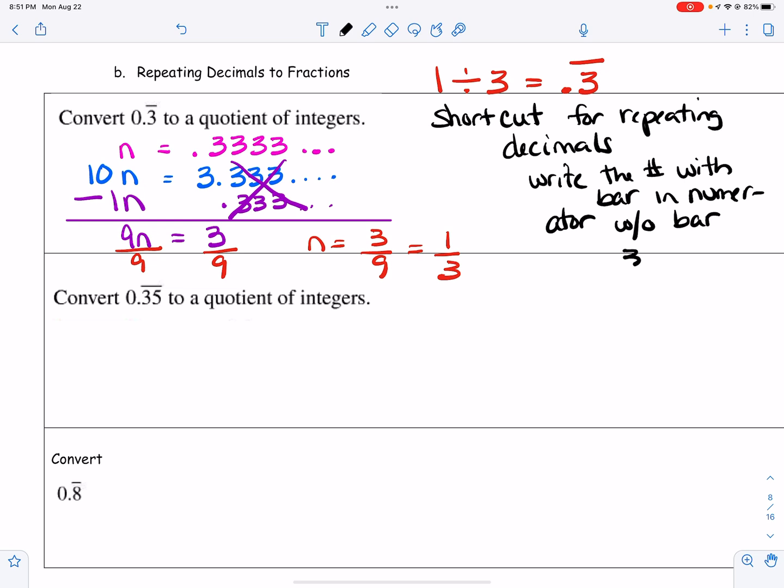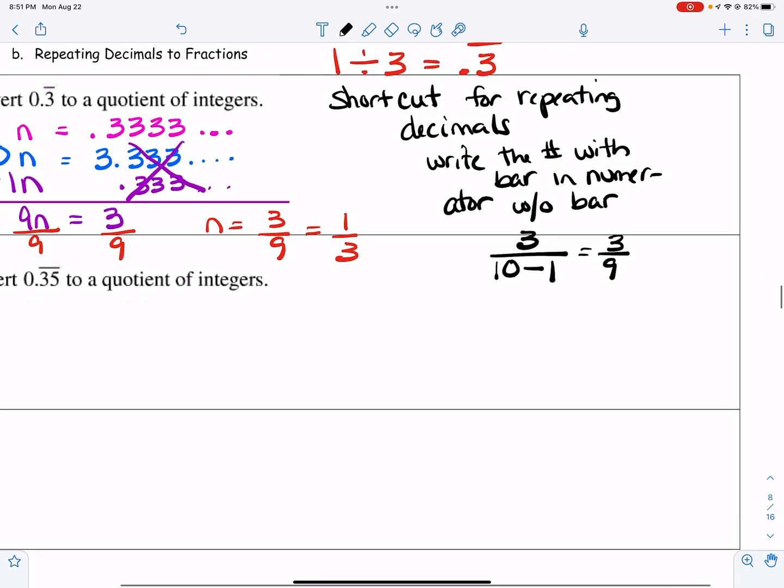So I put 3 in the numerator. Then I say that 3 has 1 decimal place, 0.3 had 1 decimal place after the decimal point. So I'm going to take 10, and that repeater bar tells me that I have to subtract 1. And so then I would get 3/9, which then would simplify to 1/3.